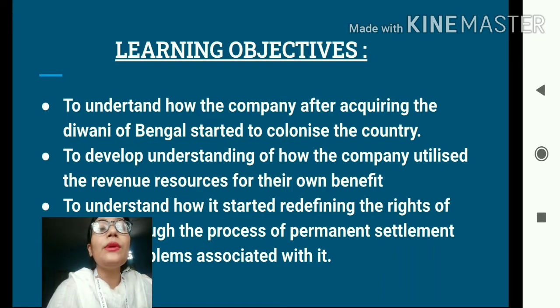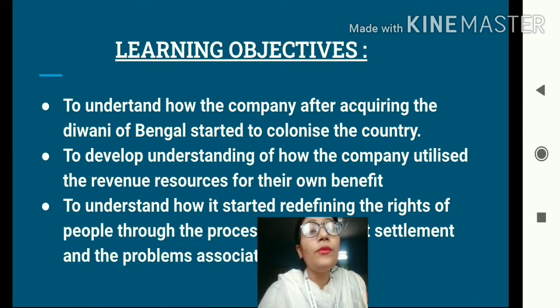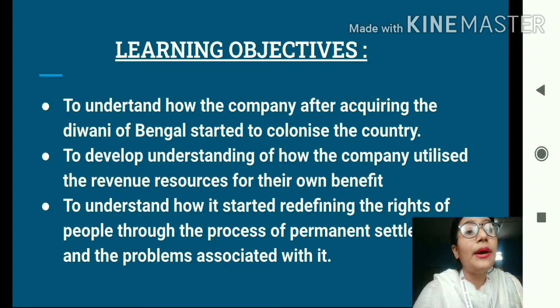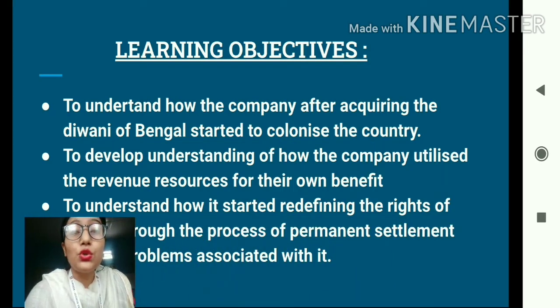And students, we will also be able to understand how the company utilized the revenue resources of India for their own personal benefit. That means we will be able to analyze how the company started exploiting the Indian resources, how it started using the resources or the revenues of India for their own personal benefit and not for developing the country. Also students, we will be able to understand how the company started redefining the rights of people through the process of permanent settlement and the problems associated with it.